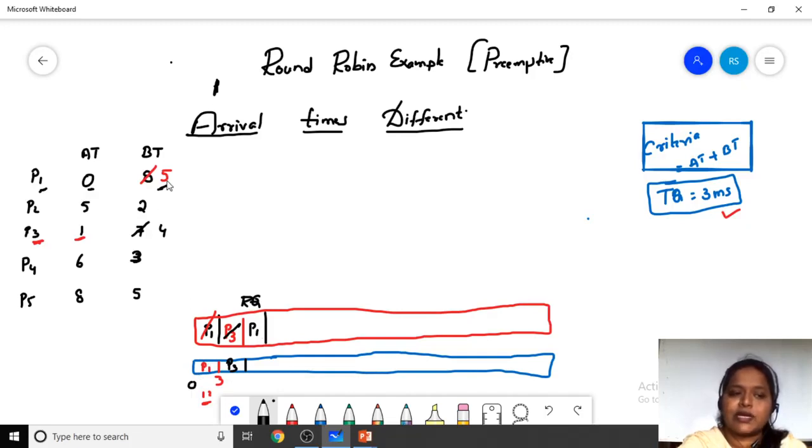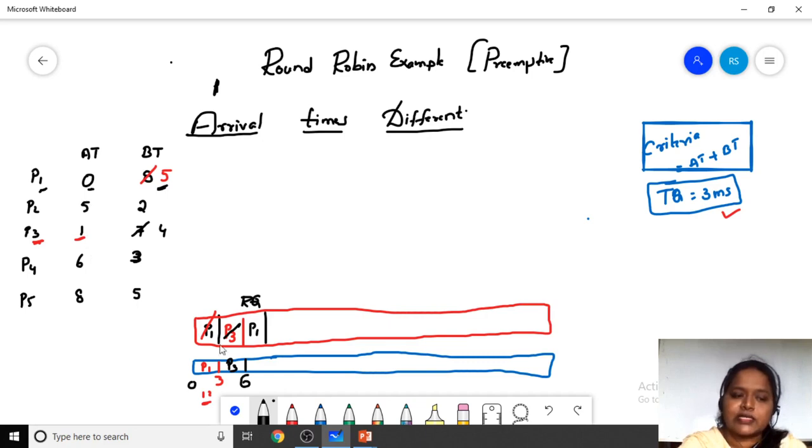But as P1 is left with burst time, we include P1 again. So in the middle P3 came, and we gave the chance to P3. P3 needs 3 milliseconds, so 4 milliseconds have been left. The completion time is 6 milliseconds. At 6 milliseconds we have to check whether any process has come into existence.